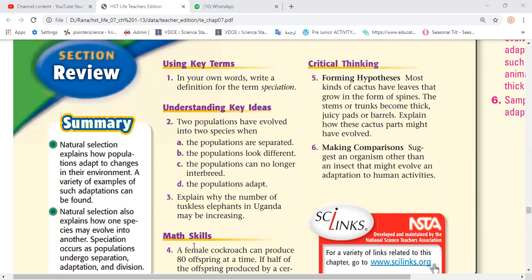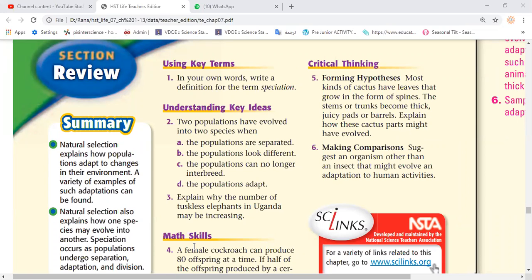So tuskless elephants adapt to the environment. Good answer here. We said that tuskless elephants have more chance to reproduce as they are not a target for hunters like tusked elephants. So they have more chance to reproduce and get new offspring, passing their traits to the new generation. So their number or ratio will increase. Clear for everyone, guys?